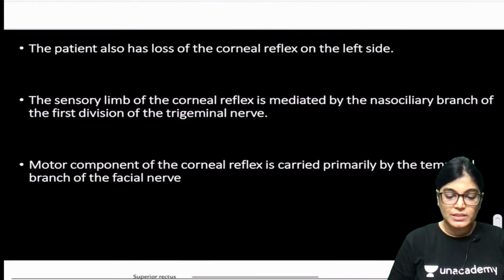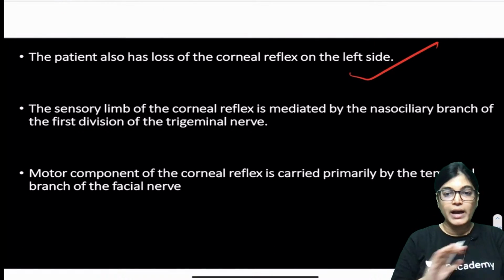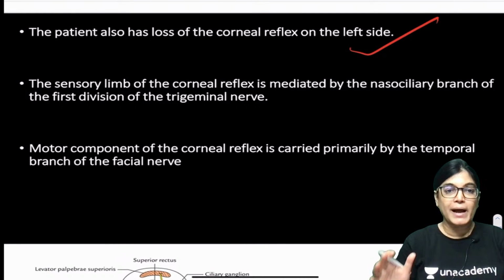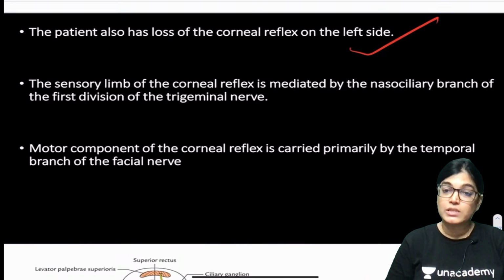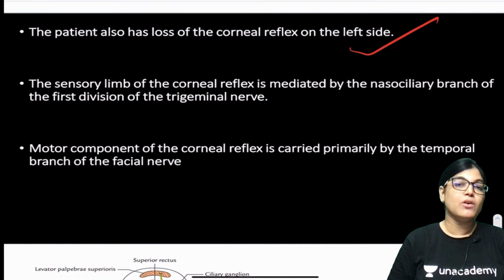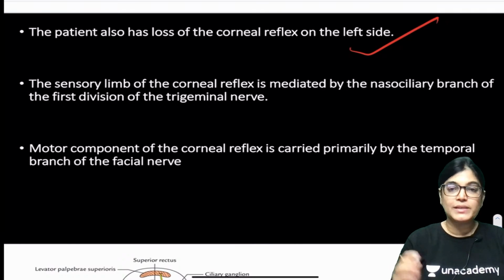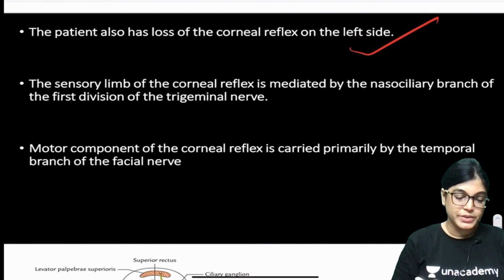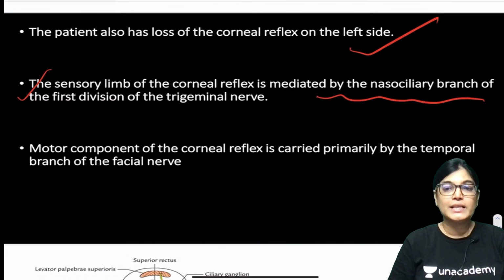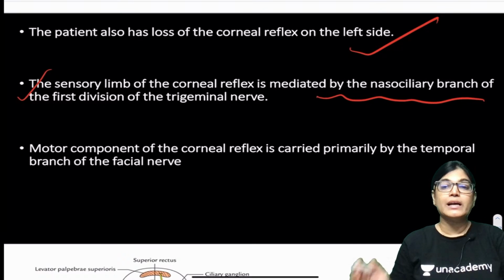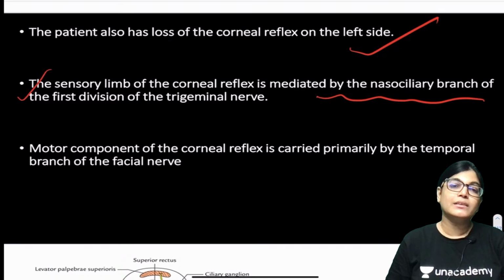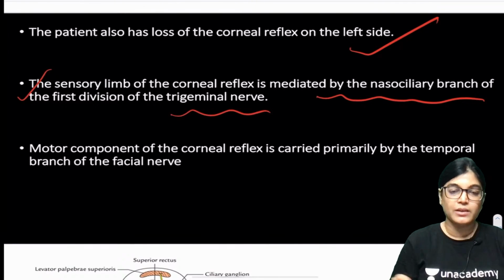Now, we have already marked the correct answer, and very nicely we can see that superior orbital fissure should be the correct answer because loss of adduction is mentioned. So, what about the other features mentioned? The patient also has loss of corneal reflex. My dear friends, I would like to give you a brief about corneal reflex. The sensory limb of corneal reflex is mediated via nasociliary branch. Now, nasociliary branch is a branch of which nerve? It is a branch of ophthalmic nerve, and ophthalmic nerve is a branch from trigeminal nerve, fifth cranial nerve.